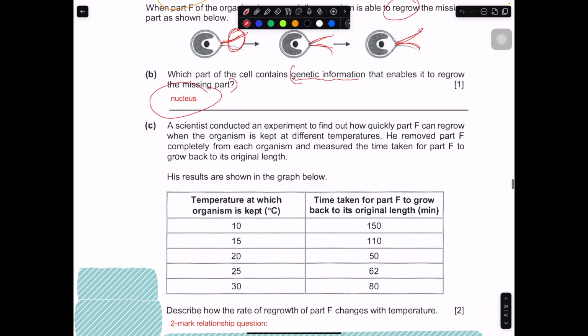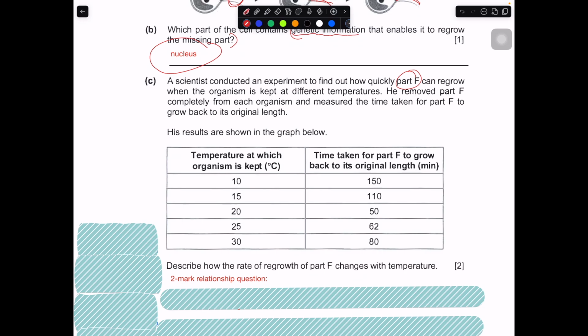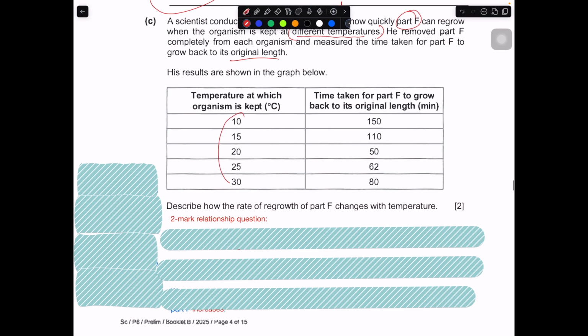Okay, part C is a very tricky question. It's a very tricky one. So the scientist conducts an experiment to find out how quickly part F can regrow when the organism is kept at different temperatures. So he removed part F completely from each organism and measured the time taken for part F to regrow back to its original length. And this is the temperature that has been given, and this is the time taken for part F to grow back to its original length. They ask you this: describe how the rate of regrowth of part F changes with temperature.